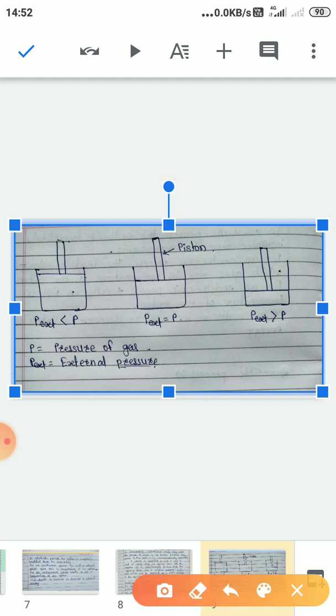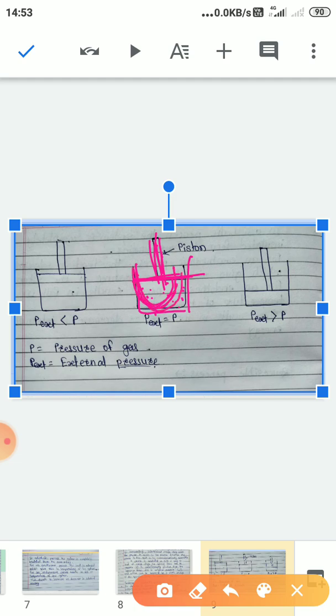Now we'll see, this is the gas chamber in which gas is filled, and the chamber has a piston by which we can apply force, that means pressure. At this condition, the system is in mechanical equilibrium.